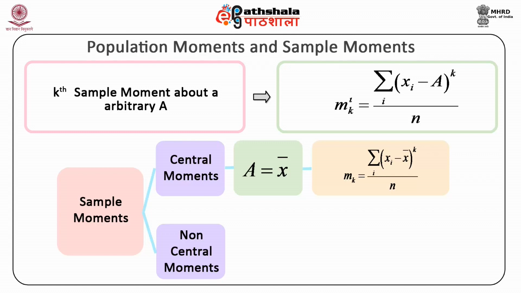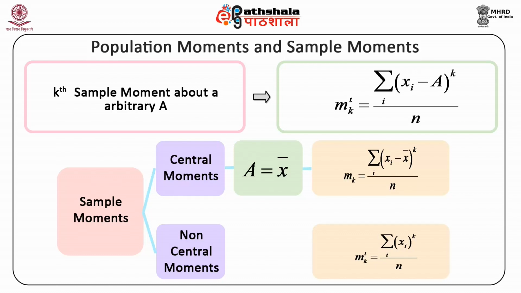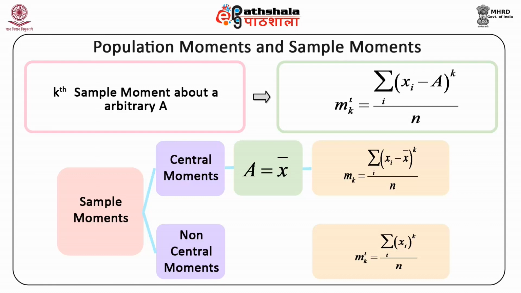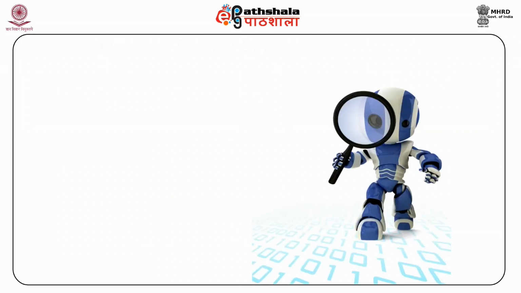And the kth moment about the origin is defined as m k prime is equal to summation over i of x i raised to power k divided by n. Here too, the first central moment is always 0 and the first moment about 0 is the sample mean. Next, we will discuss the moments method of estimation.